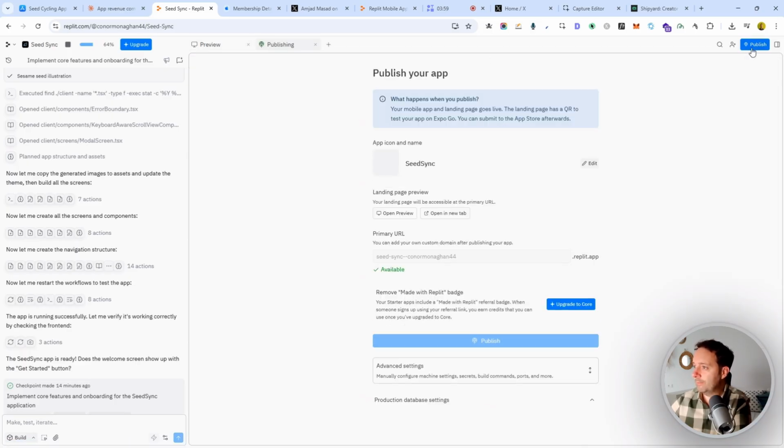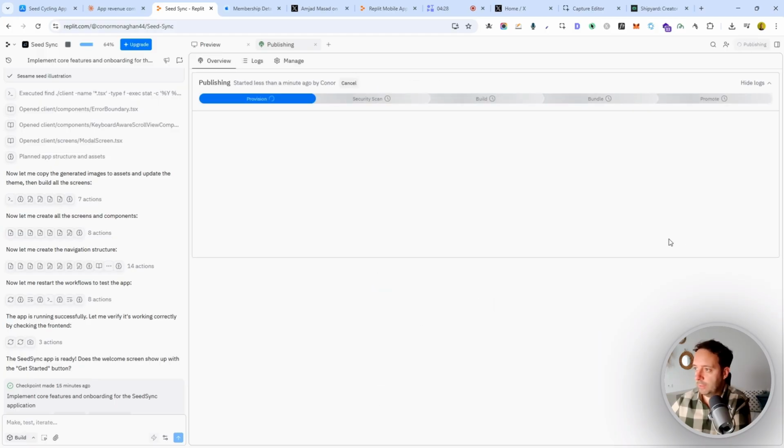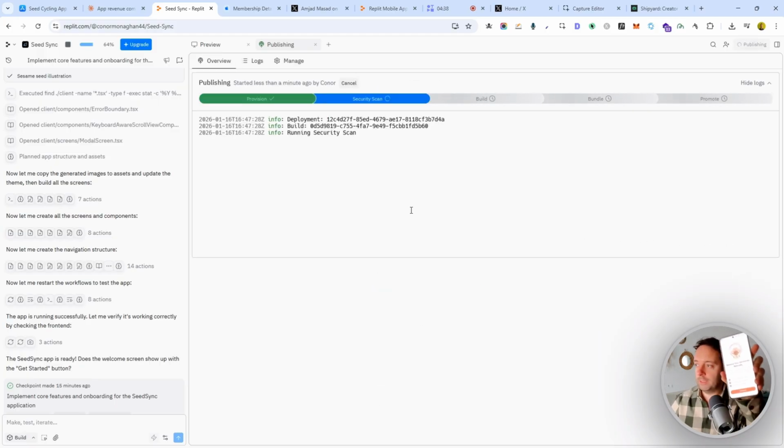So to publish now, let's publish it now. And if you want to upgrade the core, we can get rid of the main Replit badge. That's fine. I don't really mind that so far. And you can see it's publishing, and I already have it on my Expo Go on my phone. So that is really good.